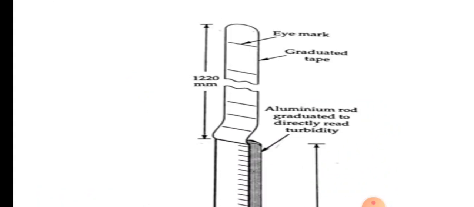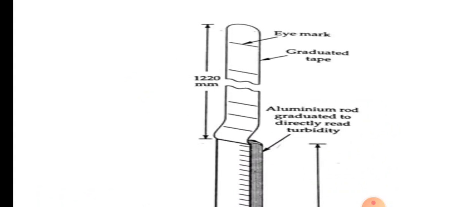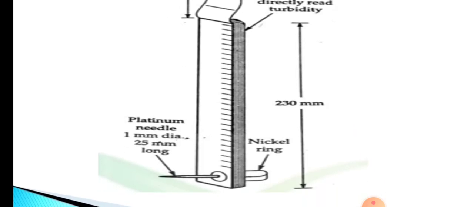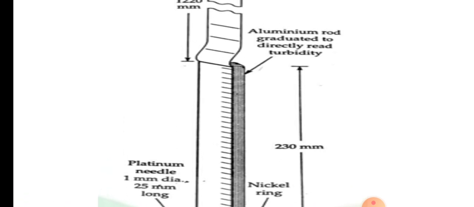And this is a typical turbidity rod, as you see in the figure. It consists of a graduated aluminum rod which directly gives the turbidity. You can see the graduations there, so we can read the turbidity value directly in milligrams per liter. There is a graduated tape, as you can see, at the upper end for lowering the rod into the water.